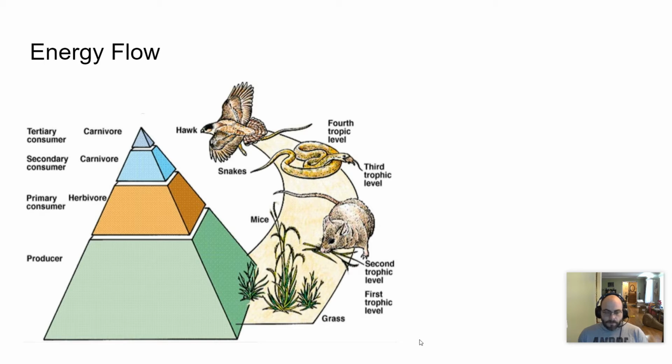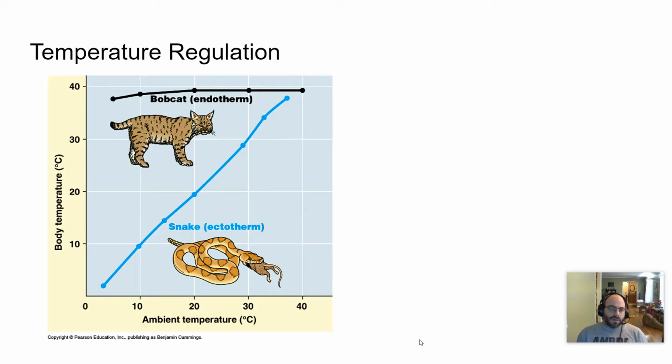to obtain that food. There are several factors that are going to be important in dealing with energy flow, and one of those is temperature regulation. There are generally two groups of animals associated with temperature regulation. There are endotherms. Endotherms generate heat or generate energy through metabolism, and they maintain their body temperature through their metabolism by changing heart rate, storing fat, muscle contractions, different sorts of things. So it's a function of homeostasis.